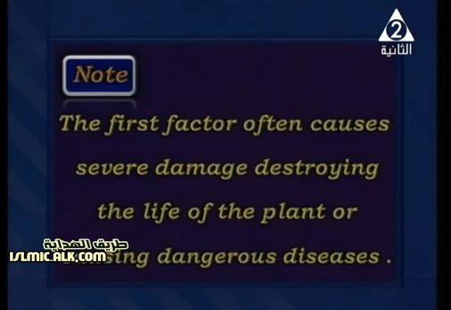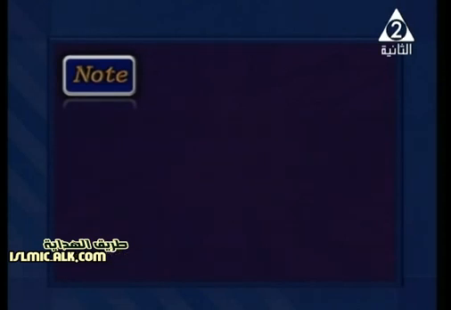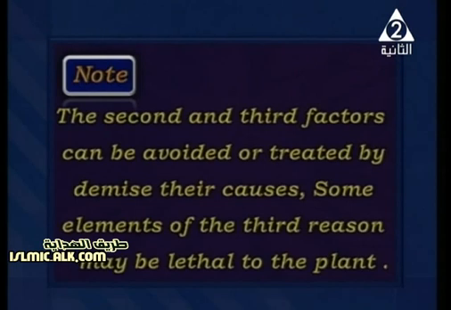or causing dangerous diseases. Okay, so the first factor that we have, the dangerous enemies, is very dangerous and causes severe damage. But what about the second and third factors, I mean unsuitable conditions and toxic substances? The second and third factors can be avoided. We can avoid them, or treat them by what? By some elements of the third reason that may be lethal to the plant.